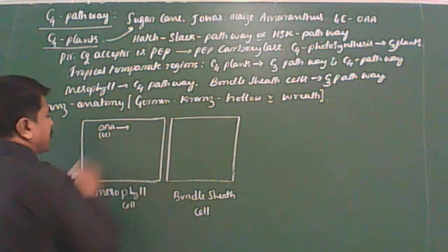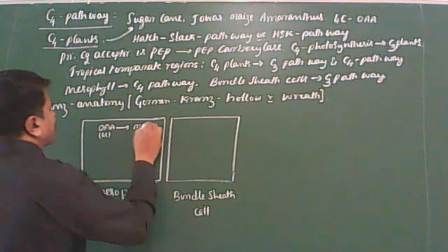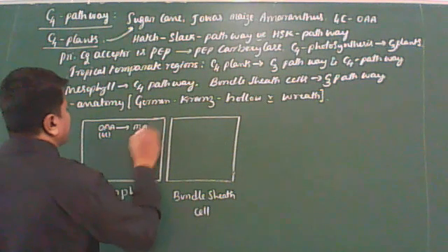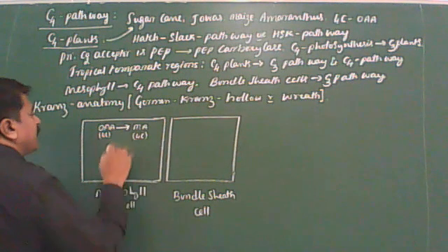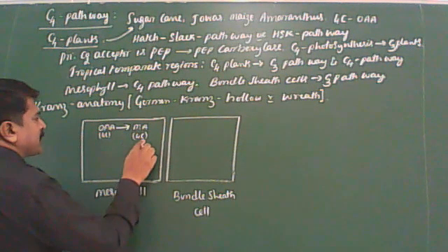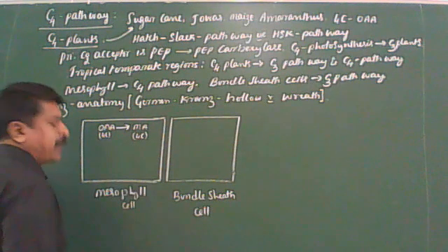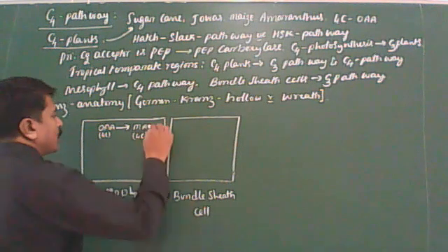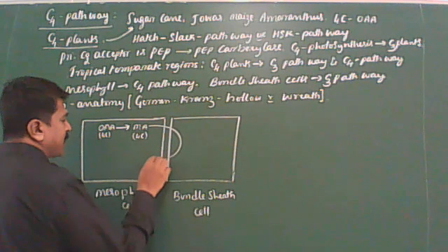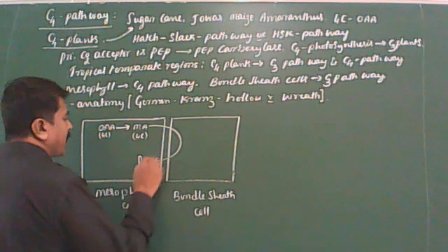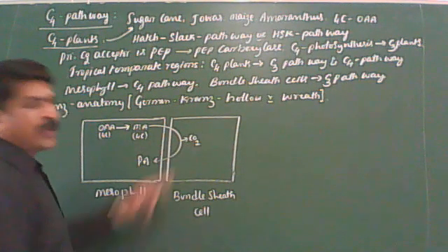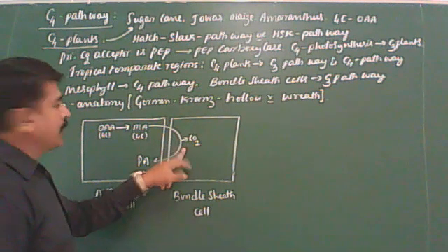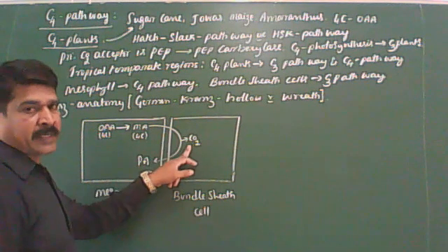This oxaloacetic acid is converted into malic acid. Later, this malic acid breaks to form pyruvic acid and carbon dioxide.